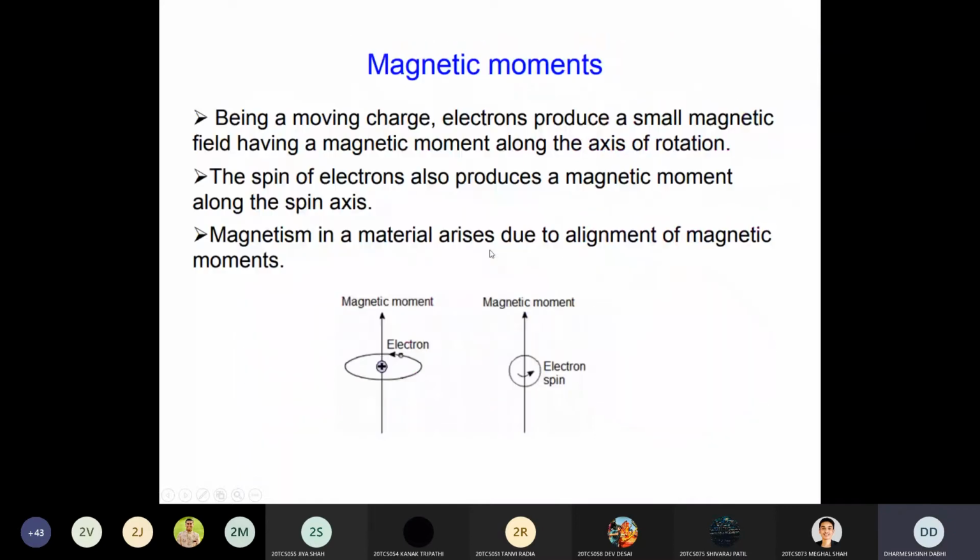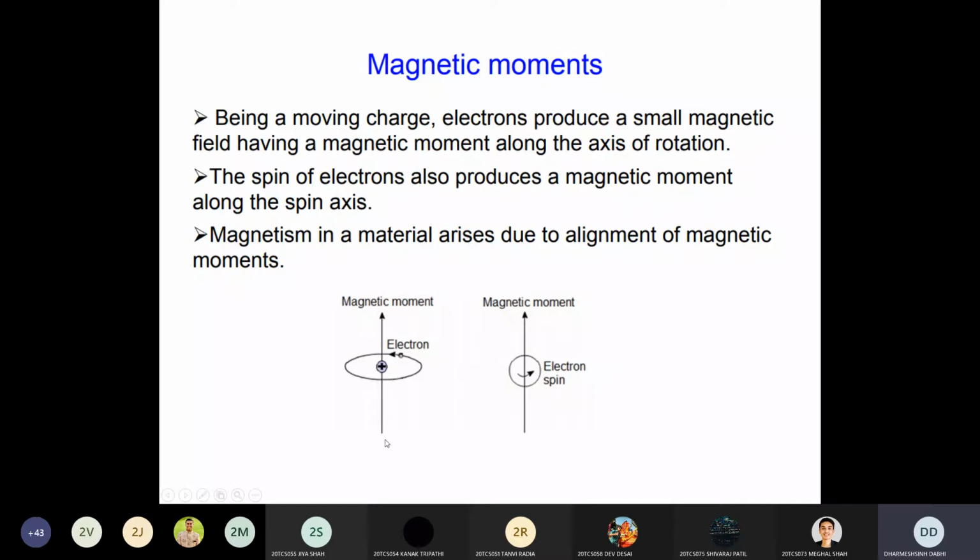Now you can see it graphically also. In the figure, one electron is revolving around one axis. At the axis of this rotation, a magnetic moment is created. It means it creates a force.